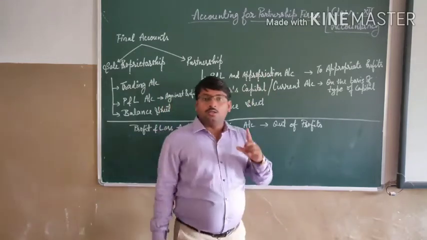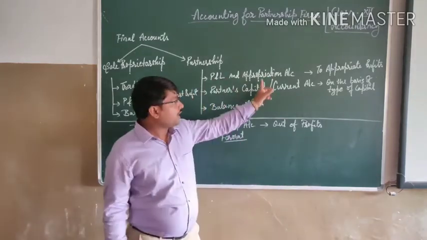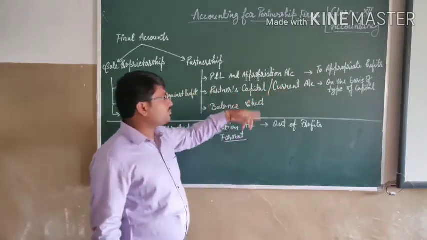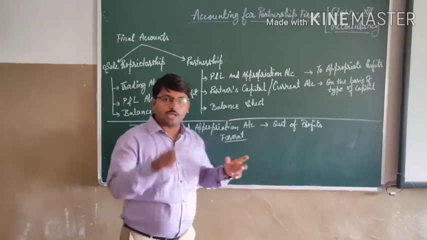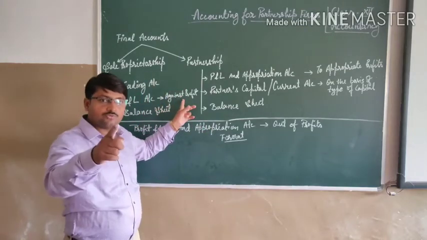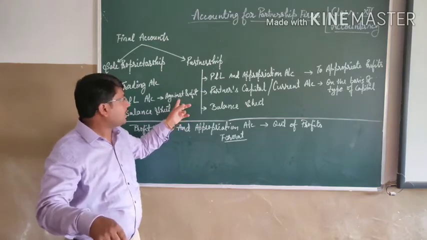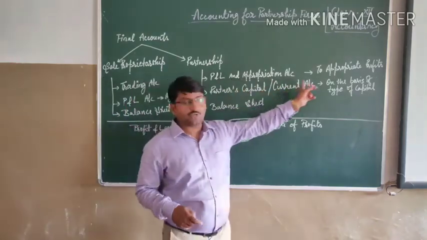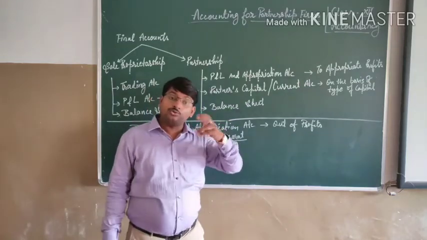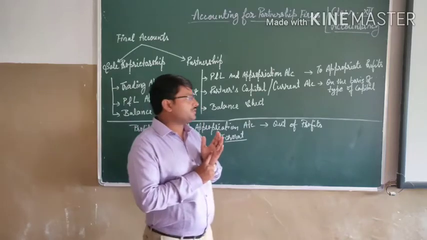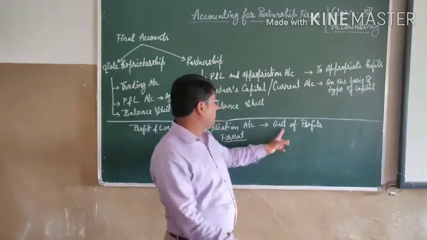Now before appropriating it, we should know that this account is prepared out of profits. As I told you, the profit and loss account we prepared last year was against profit, but now when we are preparing this profit and loss account, it will be out of profits. Is it okay? Out of profits. What does it mean?